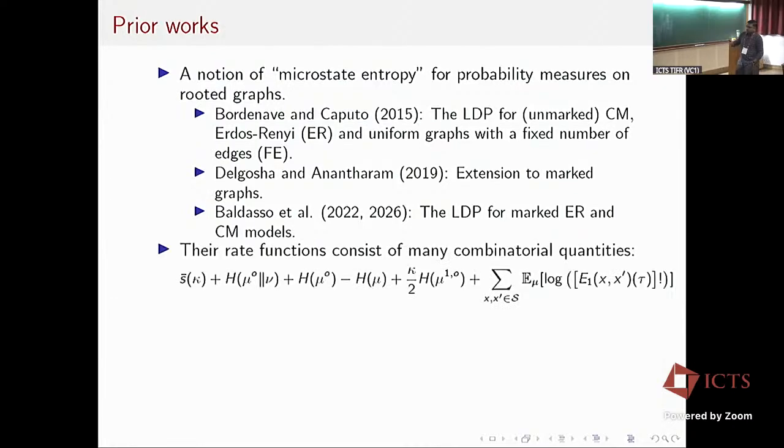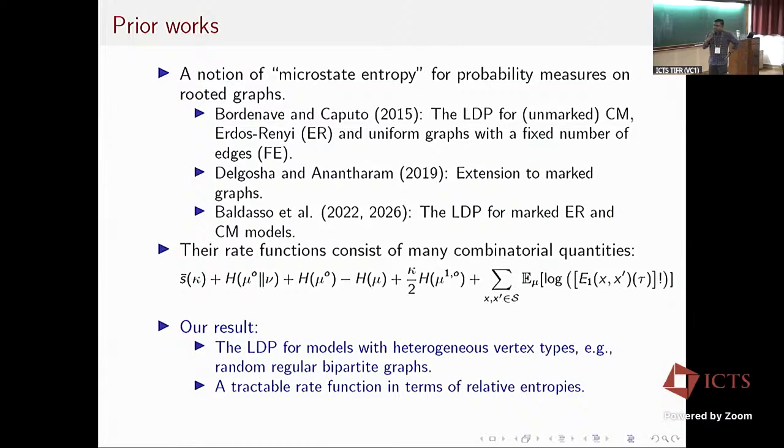The rate function in all these works has several combinatorial terms. Here is an example of how such a rate function looks, with several combinatorial terms and several entropies and relative entropies. So in our result, we do two things. One is we extend the LDP to models with heterogeneous vertex types, for example, random regular bipartite graphs.